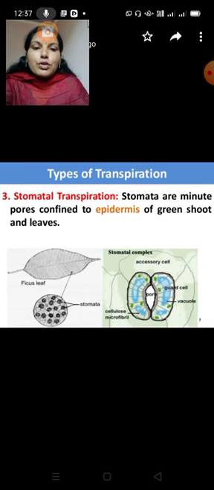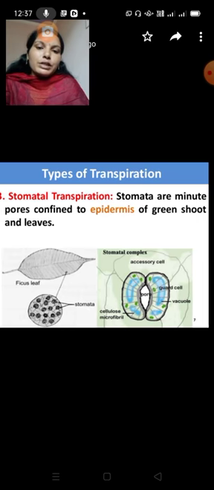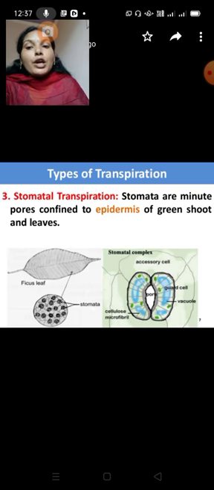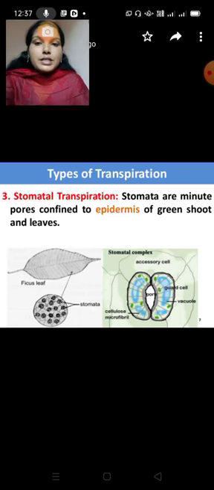Stomata are minute pores confined to the epidermis of green shoots and leaves. For example, the transpiration occurs through the stomata. About 90% of water is lost through stomatal transpiration. How much? Above 90% of water is lost through this.